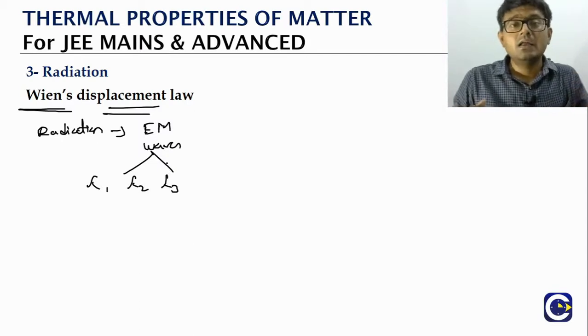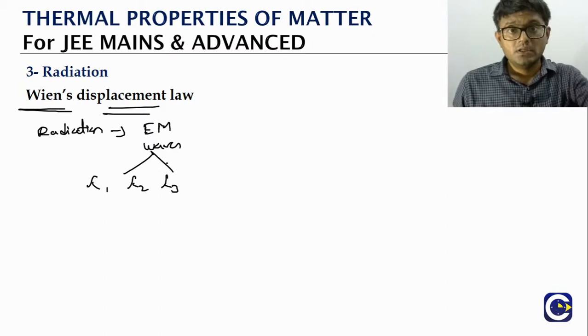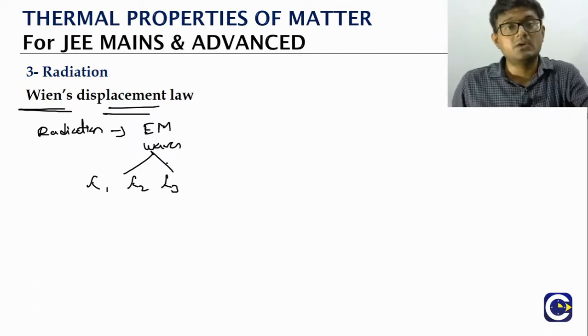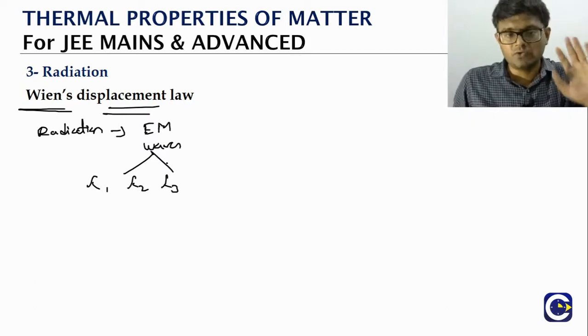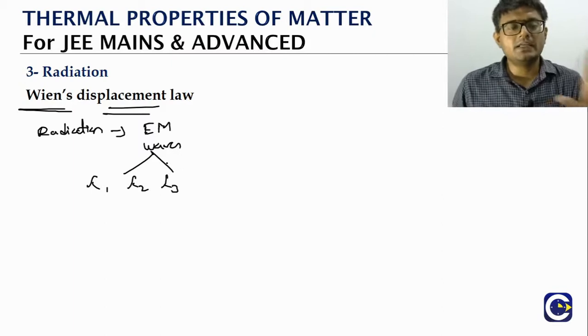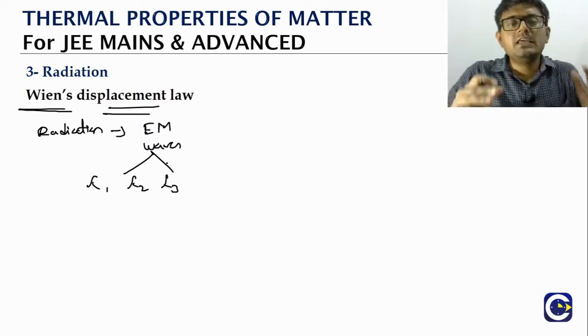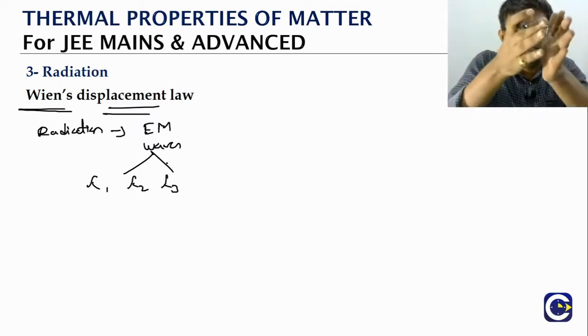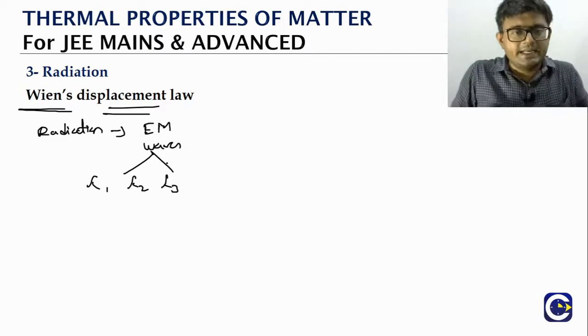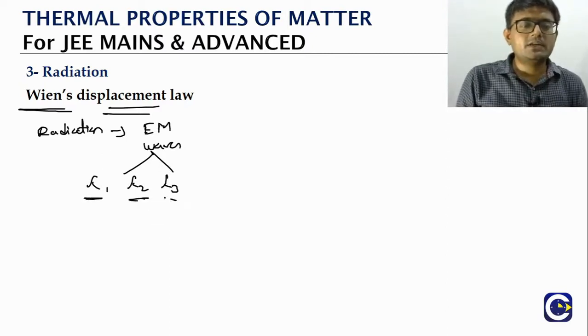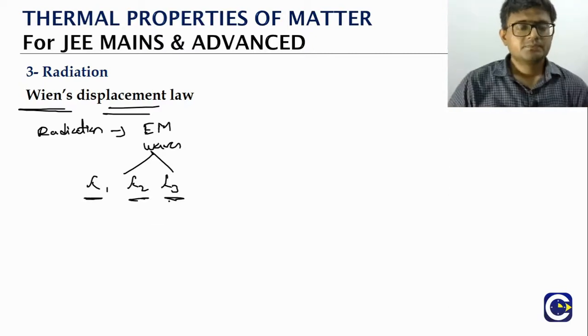Even in the structure of atom, in our chemistry, we talk about the emission spectrum of hydrogen, the Lyman series, Balmer series and all these things. You would have seen the formulas for the lambda values. We don't need to go there, but here we will talk about the heat perspective. The heat that is radiated will be distributed across these wavelengths that are emitted.